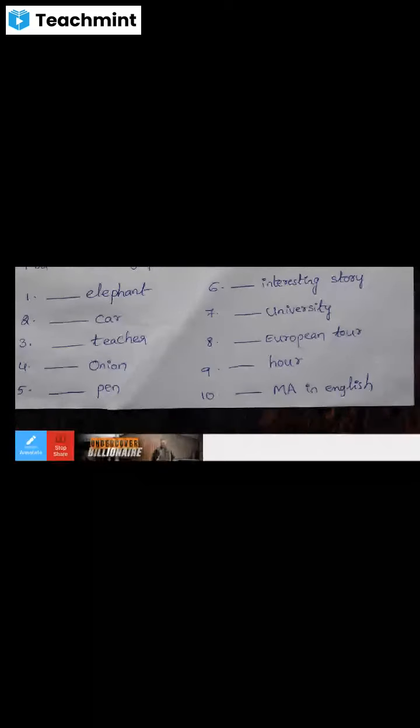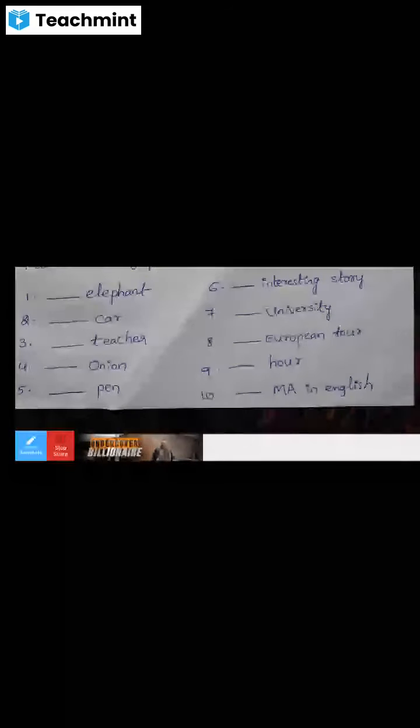So the word is pronounced hour and begins with a vowel sound. That's why we can write in this blank an hour.